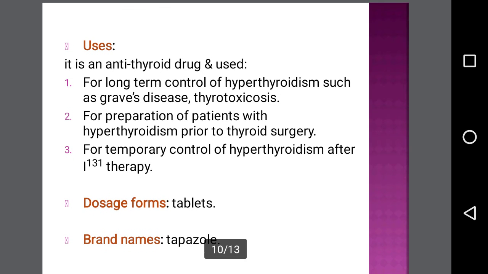The uses of this drug: as it comes under the category of antithyroid drugs, it is used for long-term control of hyperthyroidism such as Graves' disease or thyrotoxicosis, for preparation of the patient with hyperthyroidism prior to thyroid surgery, and for temporary control of hyperthyroidism after iodine-131 isotope therapy. The formulation of methimazole is tablet and the brand name is Tapazole.